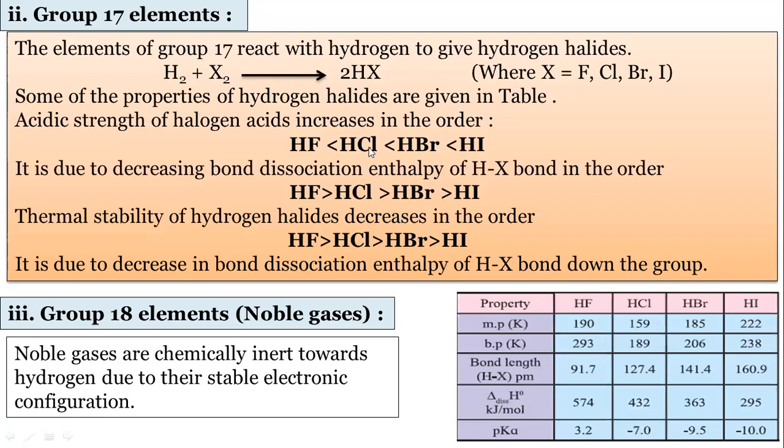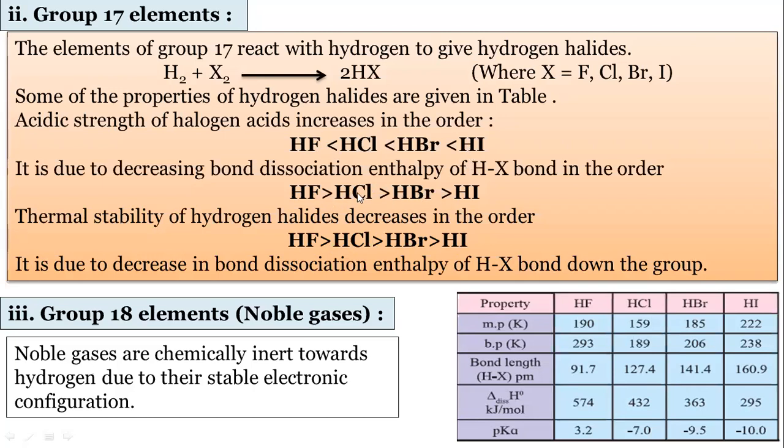So it is written in exactly opposite forms. Acidity increases and stability decreases here. So HI is thermally less stable, but HI is a very strong acid, remember.